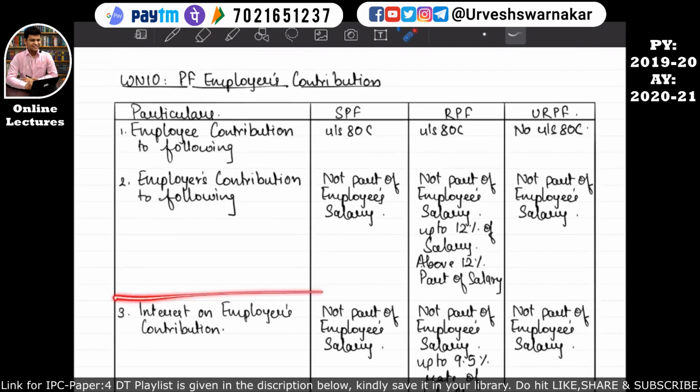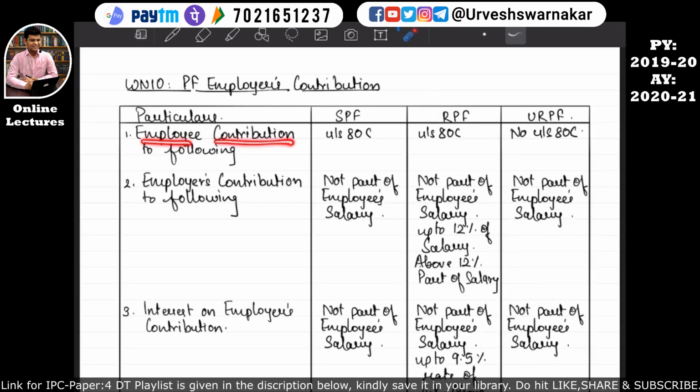So let's revise up till here first. If an employee is contributing to a statutory provident fund, whatever amount has been contributed by this employee will be fully exempt under section 80C, that is deduction under section 80C. But if an employee is making a contribution to a recognized provident fund, then whatever contribution has been made by this employee will be fully allowed as deduction under section 80C. Similarly, if an employee makes a contribution to an unrecognized provident fund, then whatever contribution has been made by this employee to this unrecognized provident fund will not be allowed as deduction under section 80C. I hope this is quite clear to you all.